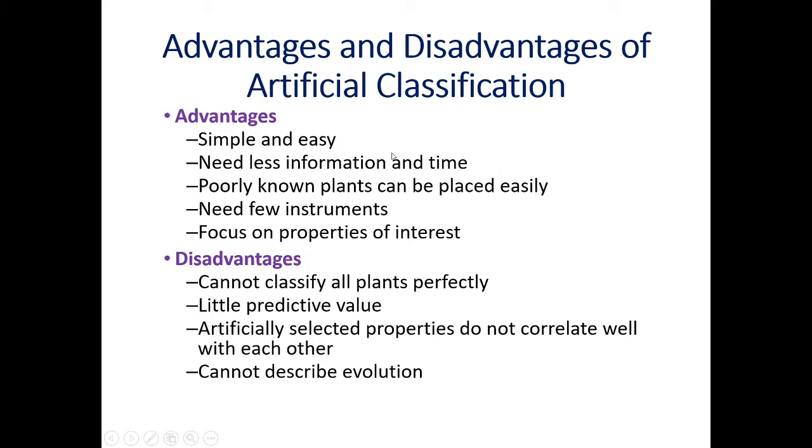Now let us see the merits and demerits, that is, the advantages and disadvantages of the artificial classification system. First of all, advantages. These systems are very simple and easy to understand, need less information and time, poorly known plants can be placed easily, need few instruments, and focus on properties of interest. Demerits are that they cannot classify all plants perfectly, have little predictive value, artificially selected properties do not correlate well with each other, and cannot describe evolution.